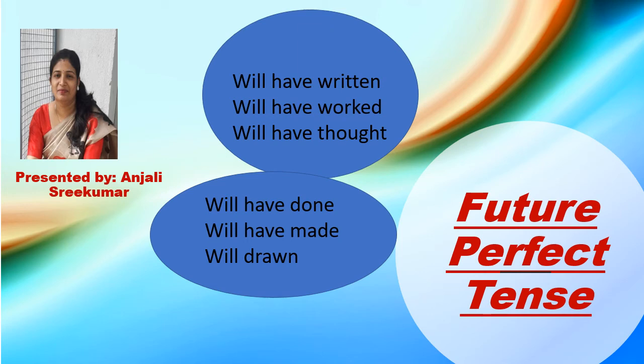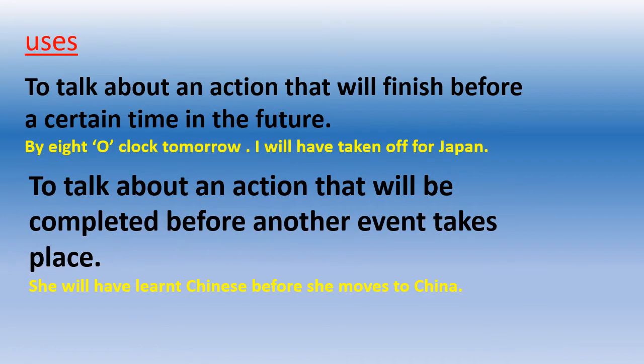In this module, we are going to study the future perfect tense. The main uses, or the situations in which we use the future perfect tense: first, to talk about an action that will finish before a certain time in the future. If you want to say that an action will finish at a particular time in the future, that it has not happened yet, but by that time it will be finished, then you will use the future perfect tense.